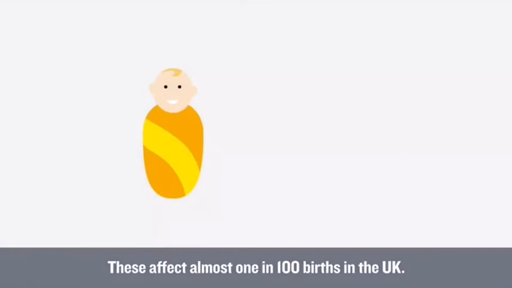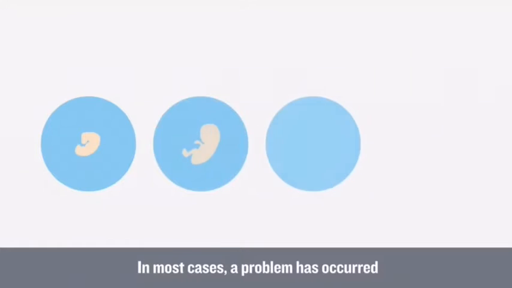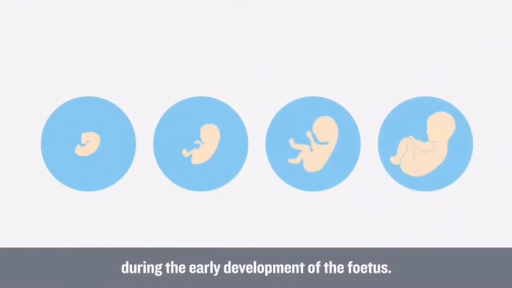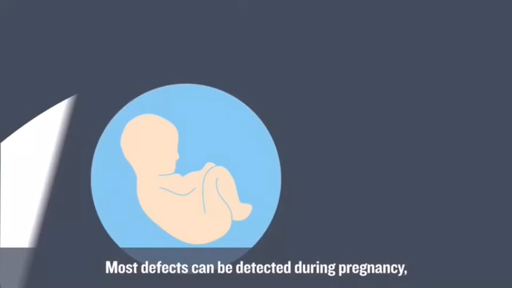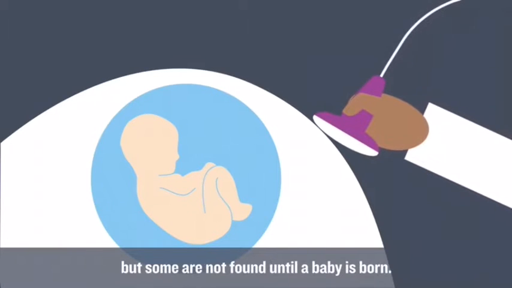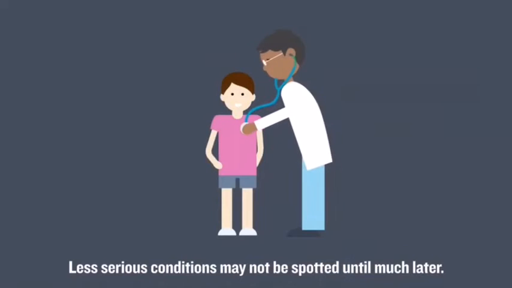These affect almost 1 in 100 births in the UK. In most cases, a problem has occurred during the early development of the fetus. This could be due to a mistake in a gene, but in most cases there's no known cause. Most defects can be detected during pregnancy, but some are not found until a baby is born. Less serious conditions may not be spotted until much later.